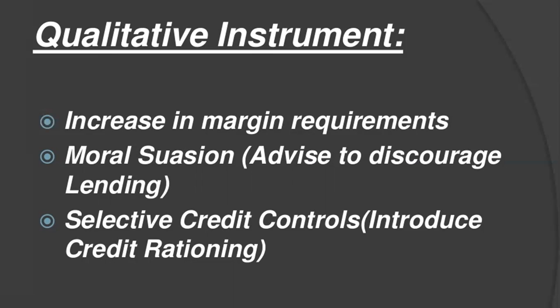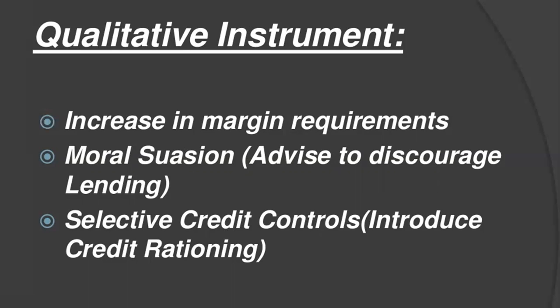Qualitative means increasing the margin requirements. Margin requirement refers to the difference between the market value of the security offered and the value of the amount lent. So when the economy is suffering from excess demand, the central bank increases the margins, which restricts the credit creating power of the banks. Borrowers find it less attractive to borrow money, and the level of aggregate demand decreases.